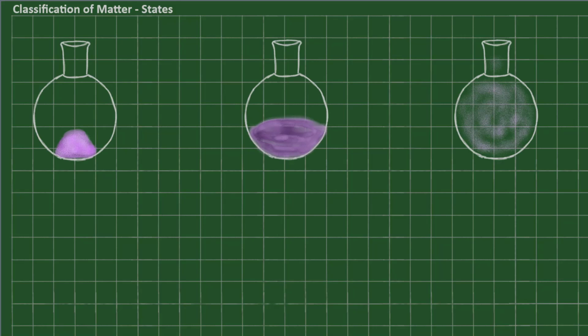And here they are. So on the far left, we have some sort of purple substance, possibly crushed hopes and dreams, in its solid state. So that's what I'm going to write. If I increase the temperature, eventually I will reach the melting point of this substance, and it will turn into a liquid, which we have here in the middle flask. The temperature of the liquefied hopes and dreams can be increased further until we reach the boiling point, and the liquid turns into a gas here on the right.